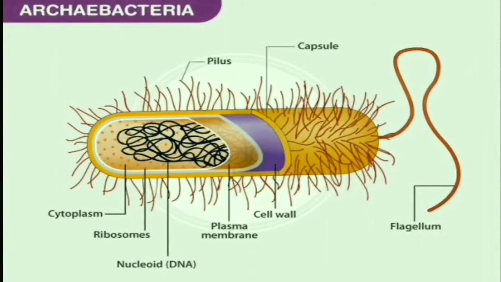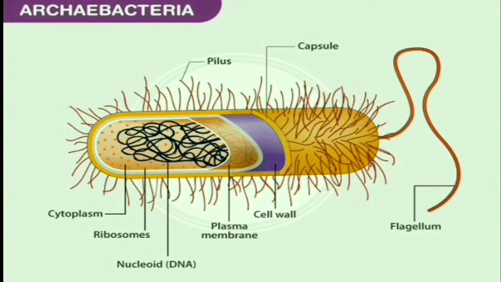Here we have shown Archaebacteria, which have a capsule-like body, cell wall, plasma membrane, ribosomes, flagellum, cytoplasm and a net of DNA.